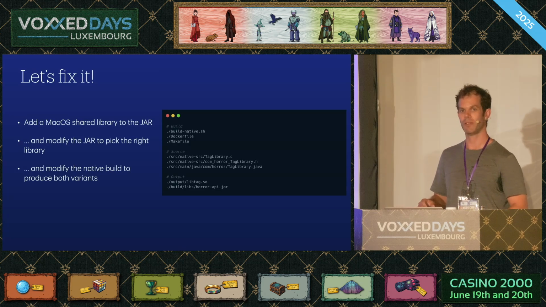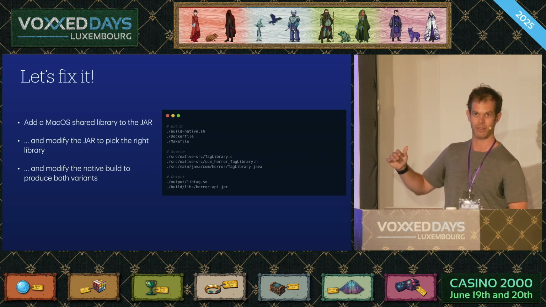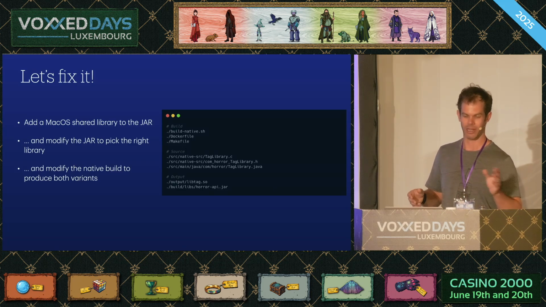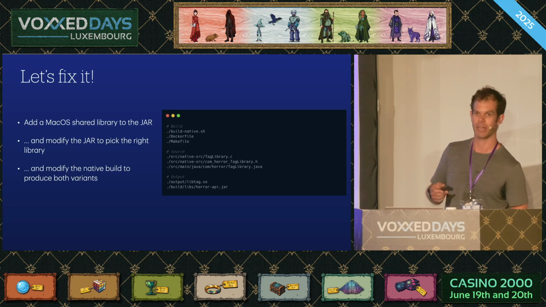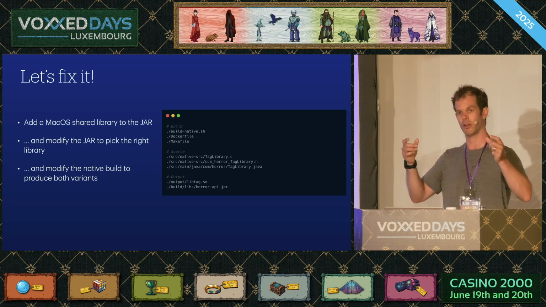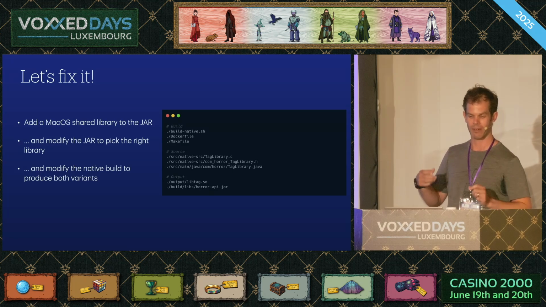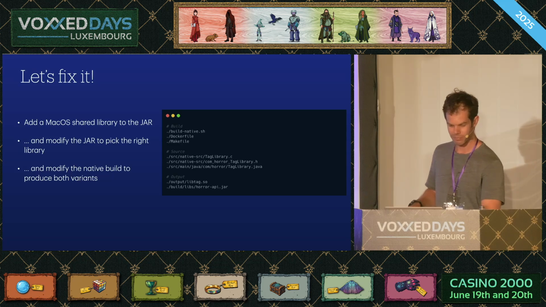But in this case, it should be fairly straightforward to fix. So we can see on the right, we have the different files that are in this horror API, good name, right, that John's team's built. And on the left, what we have to do, we're going to have to go and add a macOS library to it so we can work with it on our desktop environment. We're going to have to modify the Java version of the code so that it dynamically selects which library to load at runtime. And we're going to have to modify the build, which isn't going to be much fun, but is fairly straightforward for this.